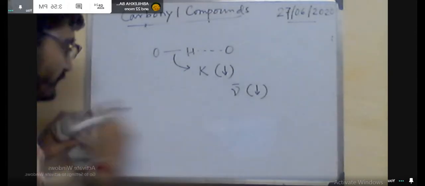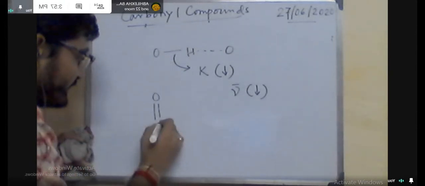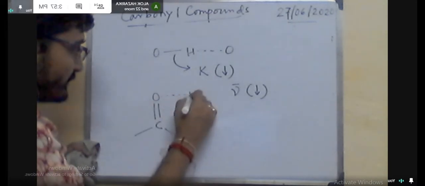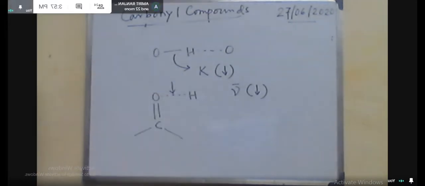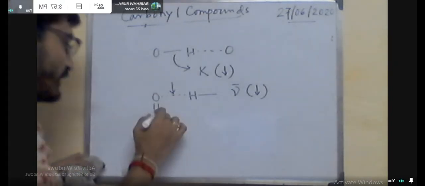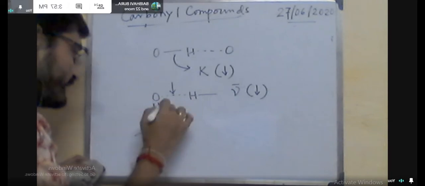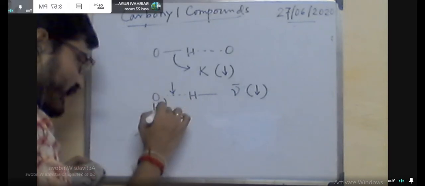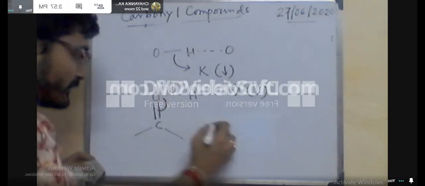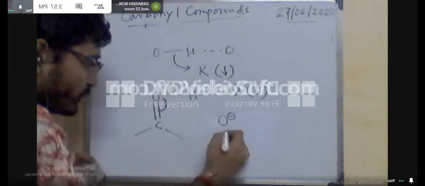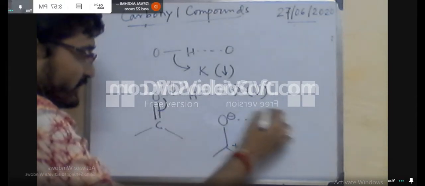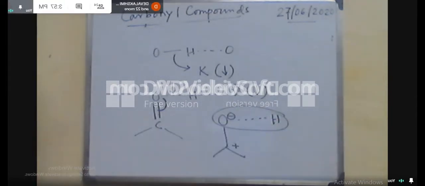So, just for example, like methyl salicylate, say OCH3, OH, this is the methyl salicylate. In this case, there is the chance of intramolecular hydrogen bonding.